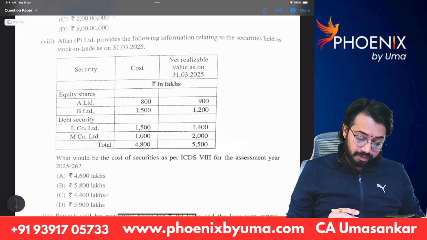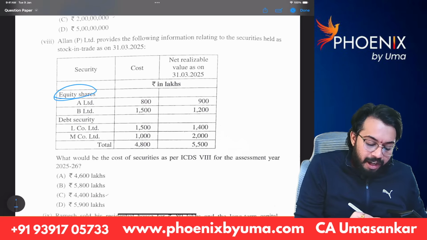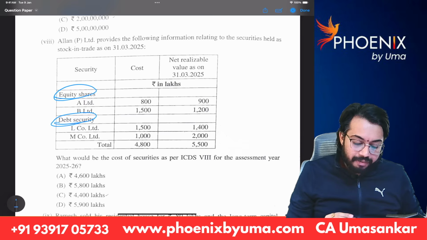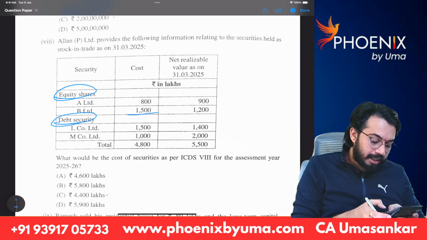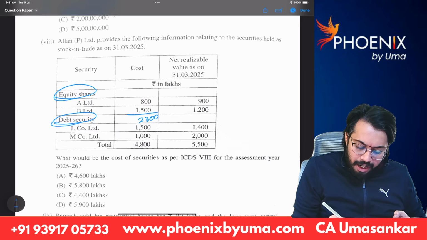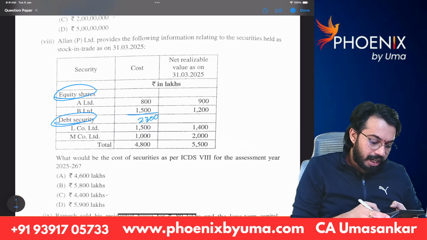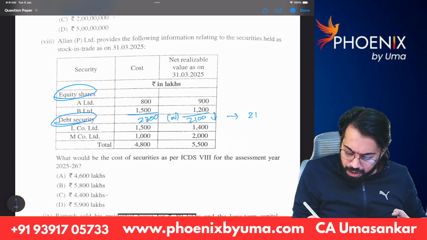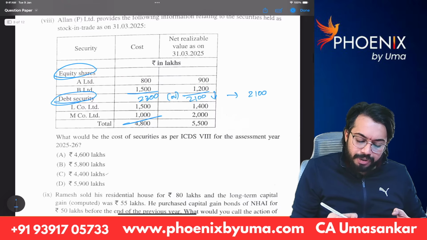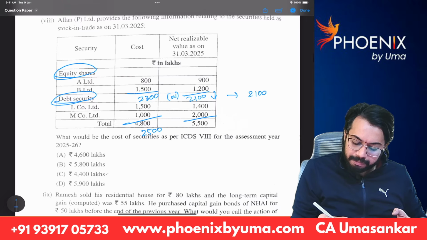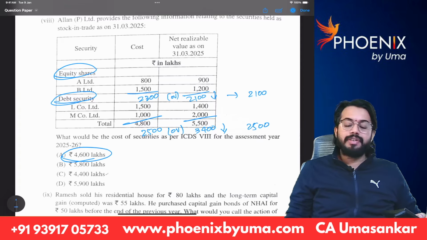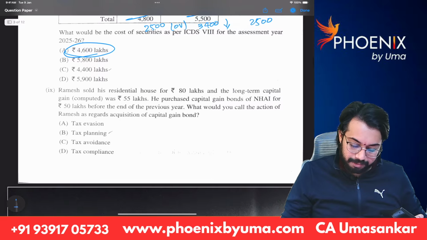Next. ICDS. See, under ICDS, for each set of securities, we need to calculate cost or NRV, whichever is lower. So 800 plus 1500, 2300, and 900 plus 1200, 2100. Out of these two, whichever is lower means 2100. Next, 1000 plus 1500, 2500. 3400. Out of these two, whichever is lower means 2500. Answer is 4600. Next.